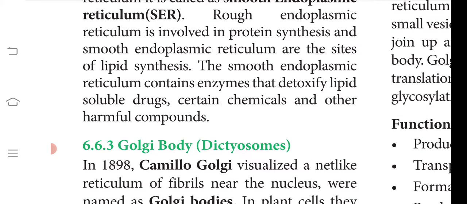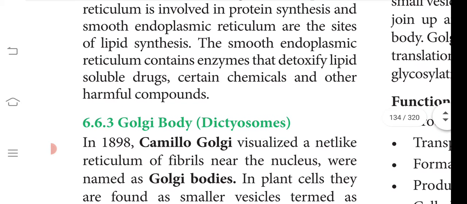Okay, so as you know, you have two types of endoplasmic reticulum. They have different functions to play. Do you remember what function I told you for the endoplasmic reticulum? It is mechanical support. Now we have two types. RER, rough endoplasmic reticulum. What is its function? Its function is to synthesize protein. Okay, so what is the other type of endoplasmic reticulum? It is smooth endoplasmic reticulum. Its function is lipid synthesis.